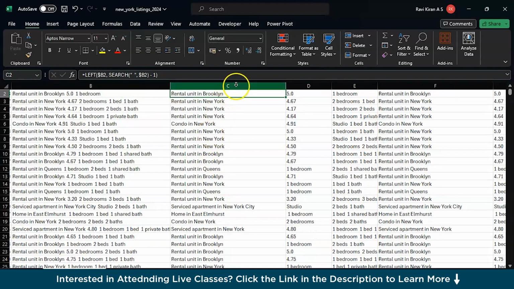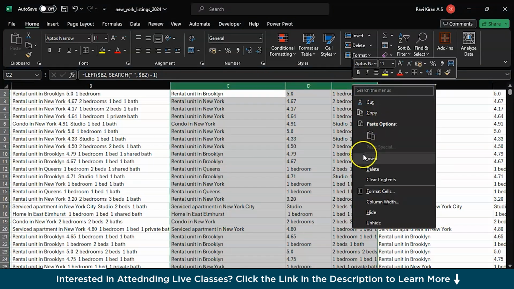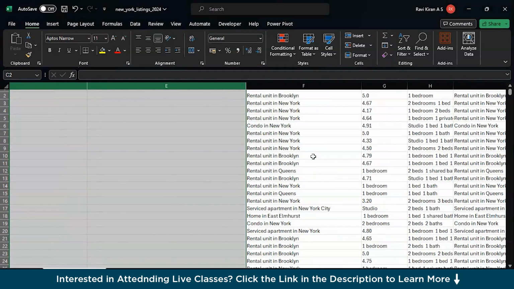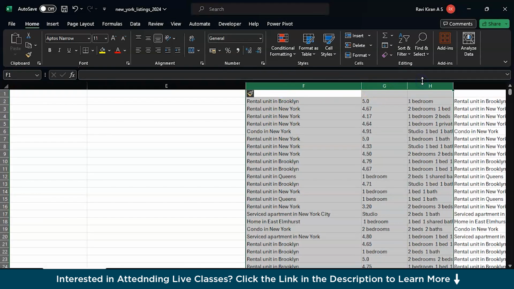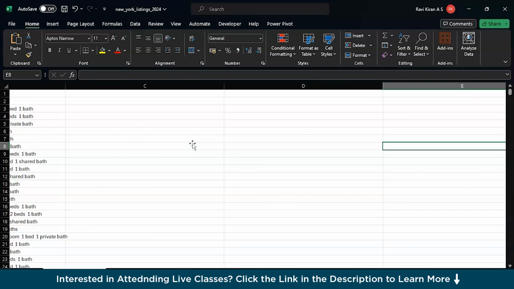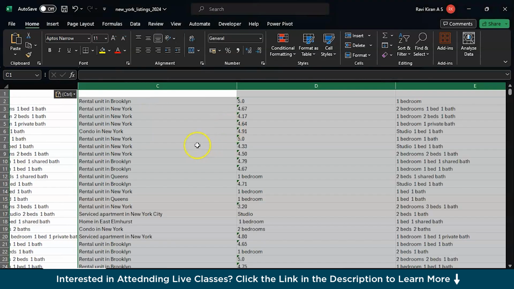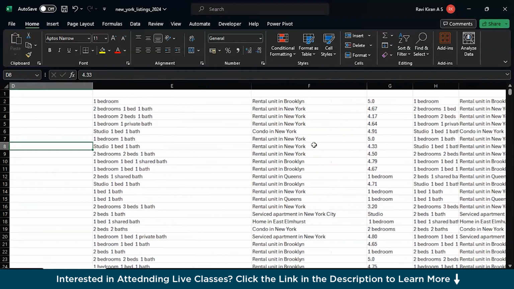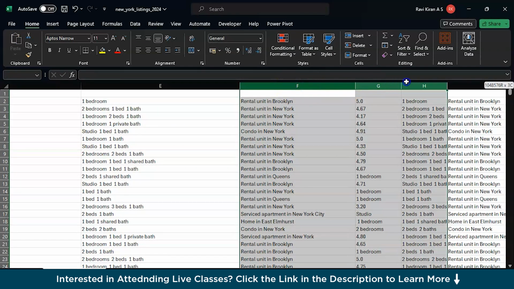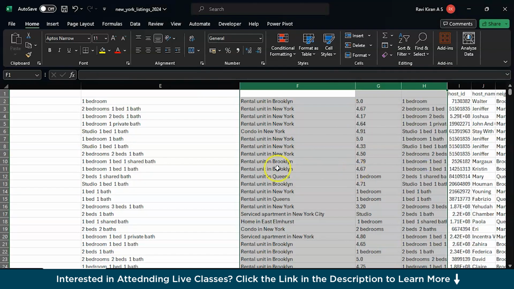Let's try to work around it. Copy the cells, insert 3 different new columns here, and copy these 3 F, G, H columns and go back to here, and now try to paste the values, only values. And in this scenario you don't have any formulas embedded in this particular data. Now what you can do is just quickly delete these cells which you don't want anymore in your data set.